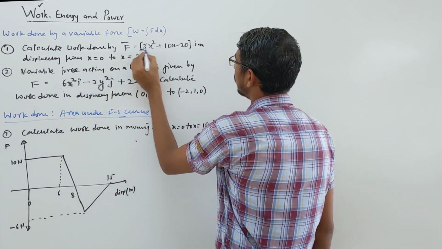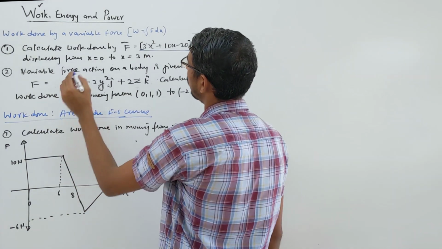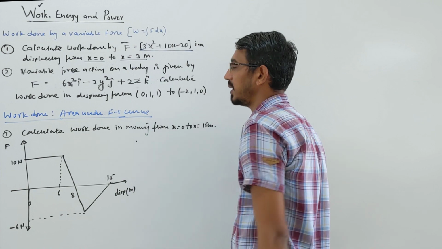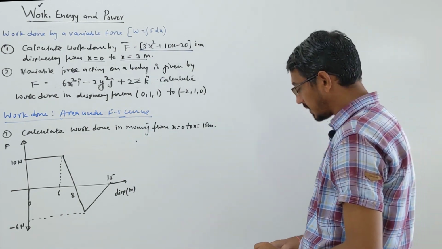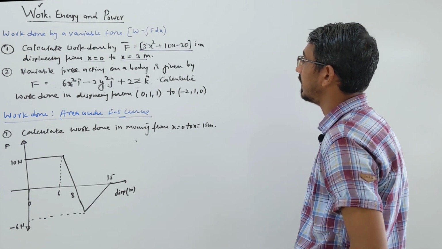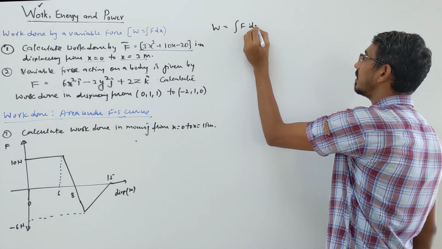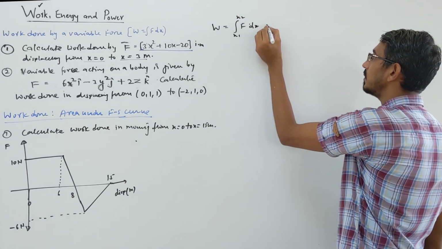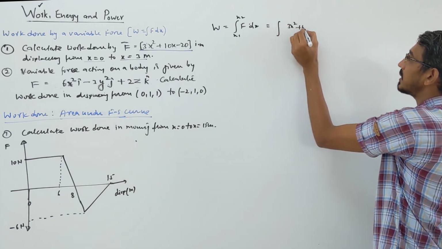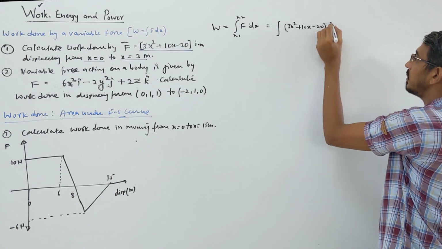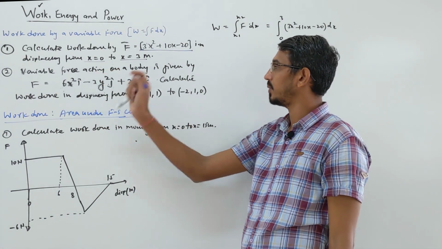So look, first variable force example. Calculate the work done by this force. Force is given as 3x square plus 10x minus 20 in displacing the body from x equal to 0 to x equal to 3 meter, or some coordinate is also given, no problem, right? So this is a simple question. One variable is given, x is the variable, right? So you write your formula that work done by variable force is integral of F dot dx from x1 to x2. Yes, let's put in the force. What is the force given? 3x square plus 10x minus 20 into dx, range given 0 to 3. We are displacing from 0 to 3.